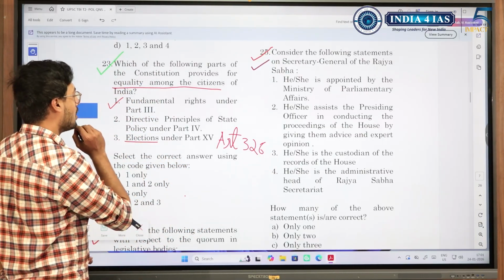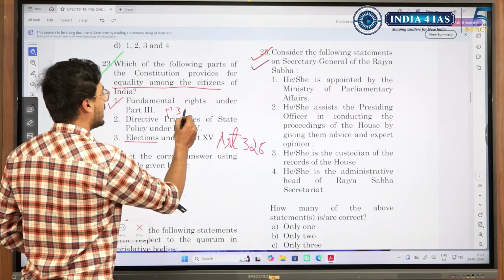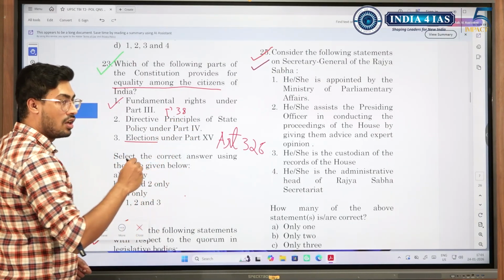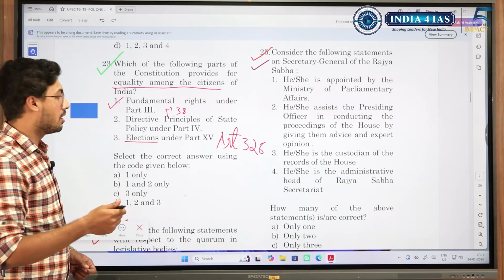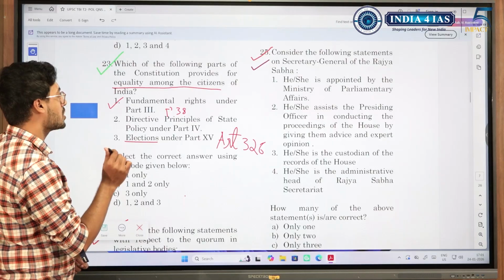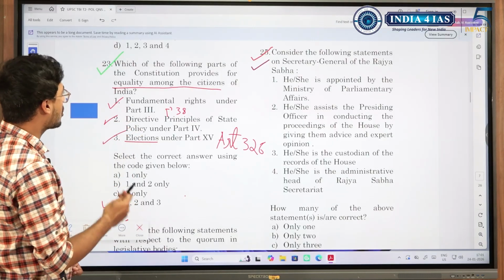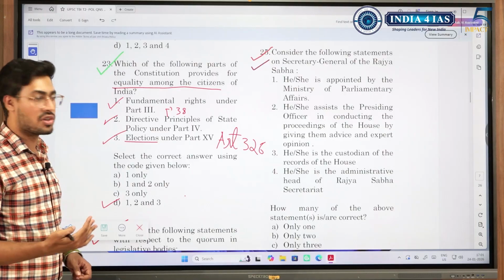Another one is Directive Principles of State Policy. So the concept of Article 38 of providing social justice, or Article 39 providing free legal aid, or equal remuneration to even women along with men. So these are provisions which point towards equality. So 1, 2, 3, all three are correct. So in these questions, try to be as broad as possible.